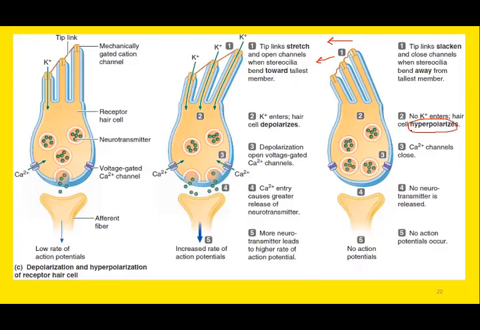So what happens during hyperpolarization? No potassium influx will be there, so no more positive charge will enter. Hence, the inside of the hair cell will become negatively charged. Since the calcium channels are closed, no neurotransmitters will be released at the junction of the hair cell. And since there is no release of neurotransmitter, no action potential and no further processing of signal will take place.